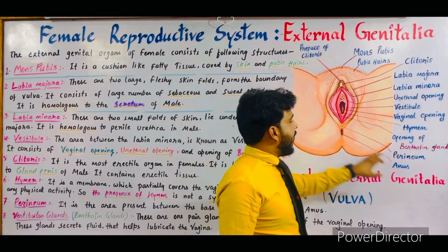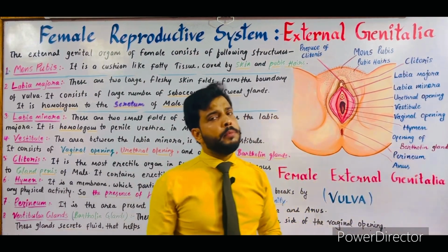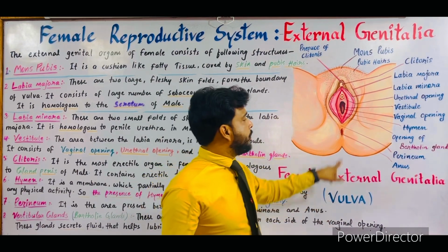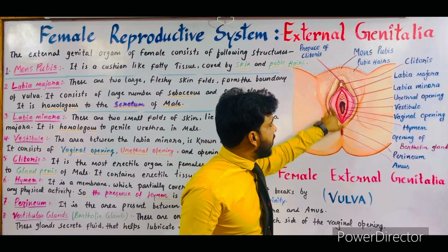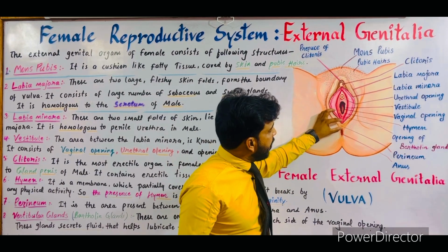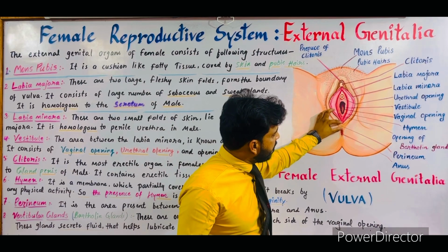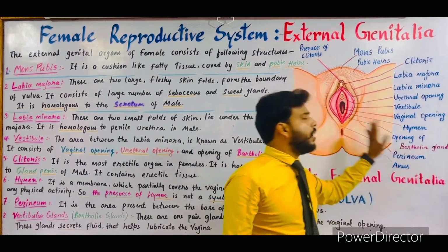Now this is the anus. So this is the anus. And what about the perineum? What is perineum? The area which is present between the anus and the base of the labia minora. These are the labia minora. So between the base of labia minora and the anus, the middle part is known as perineum. So this was all about the diagram.